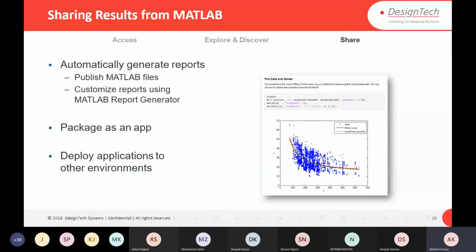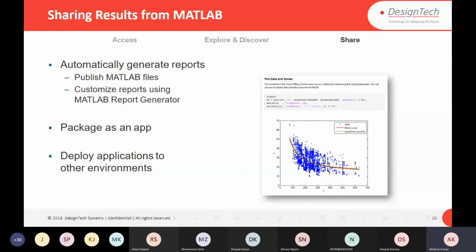About sharing, we saw how to publish data, how to customize, and how, using the MATLAB Report Generator, you can generate a proper report of that. Also we saw how to package as an app and how to deploy applications to other environments also. Like we already discussed, if you want to deploy with different languages, that we can also do.